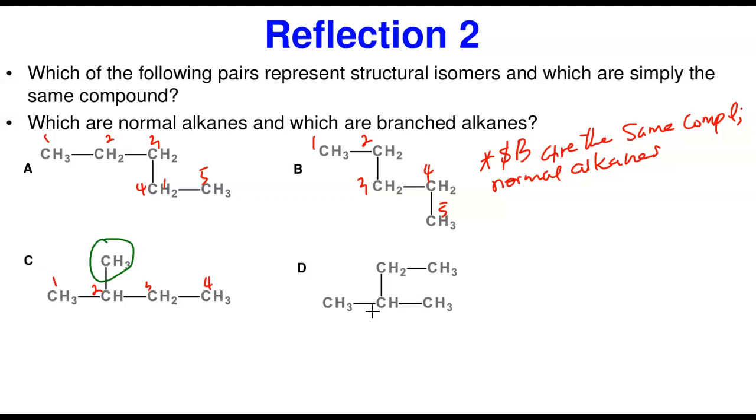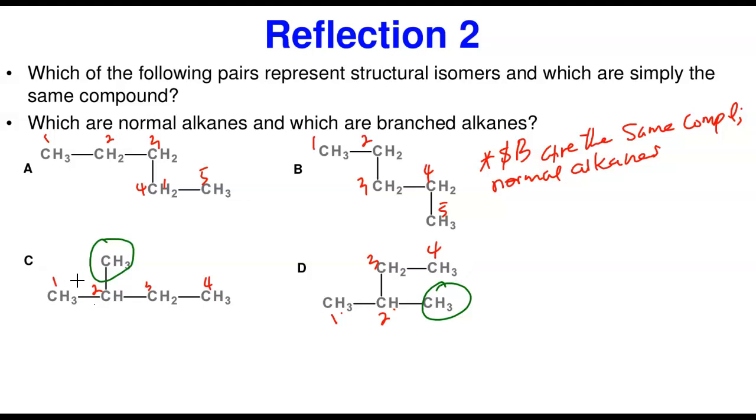Let me go back again and count this one. This one has changed conformation. You have to identify the longest chain. What is the longest chain? 1, 2, 3. It can be this one. 1, 2, 3, 4. This is the longest chain. If you count from here, 1, 2, 3, you have the attachment at carbon number 3. If you count from here, the attachment goes to carbon number 2. So I'm going to follow this counting. 1, 2, 3, 4, and there's an attachment again at carbon number 2. Remember here, there's an attachment at carbon number 2 as well, and they have 4 carbon. The longest chain is 4.